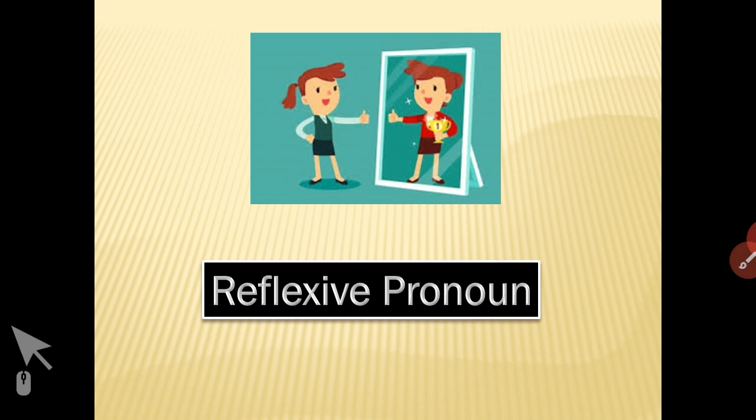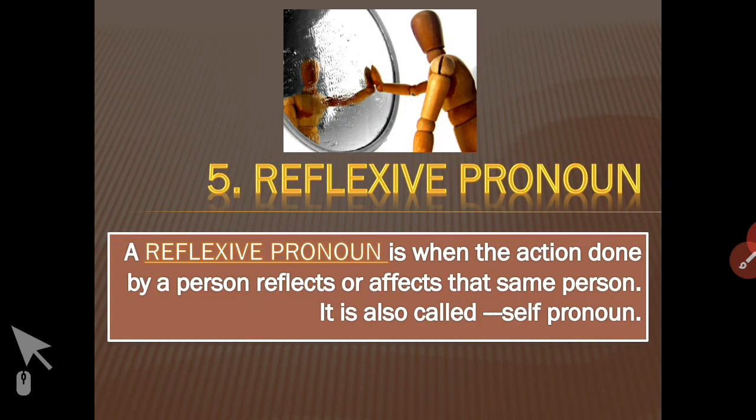Now how does the mirror work? It reflects the same image of ours in the mirror. In the same way the reflexive pronoun works. Let's see. This is the last type of pronoun which we are going to learn today and it is very important. A reflexive pronoun is when the action done by a person reflects or affects that same person. It is also called self pronoun. I repeat, a reflexive pronoun is when the action done by a person reflects or affects that same person. Now this type is also called self pronoun.